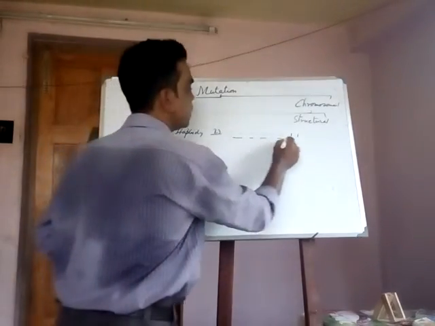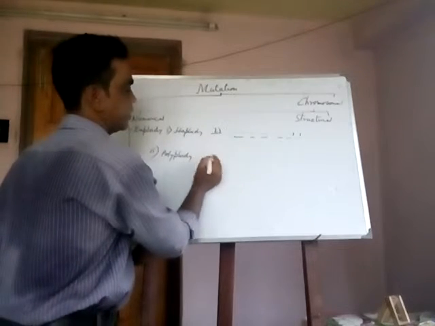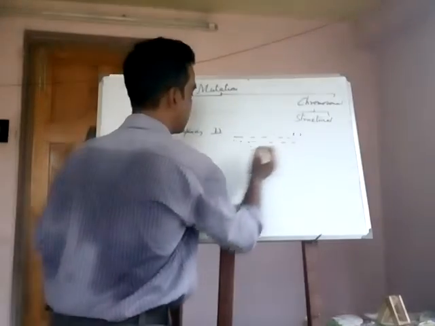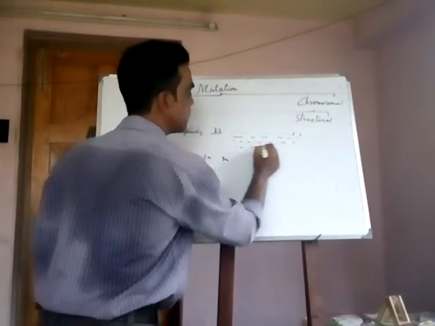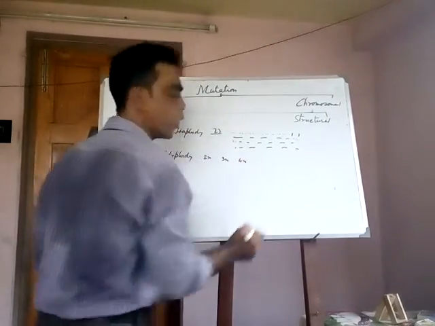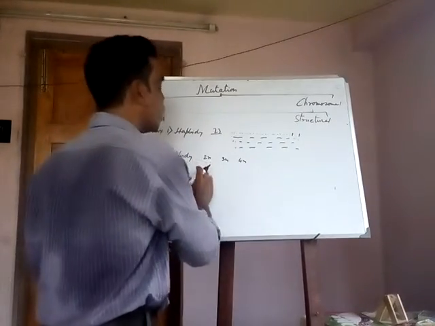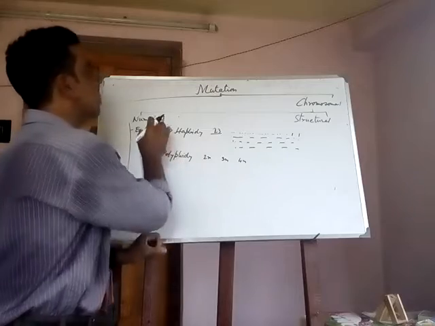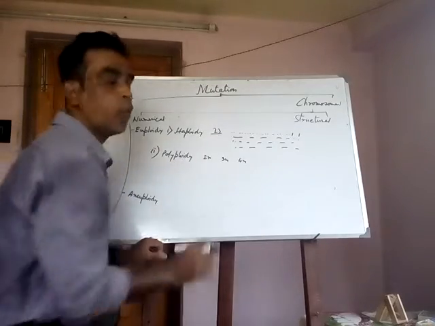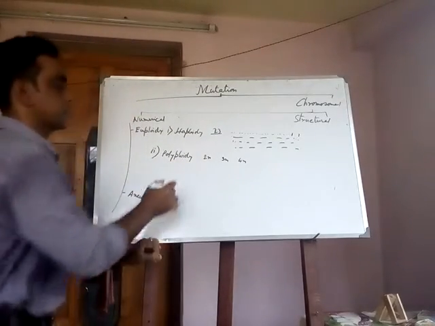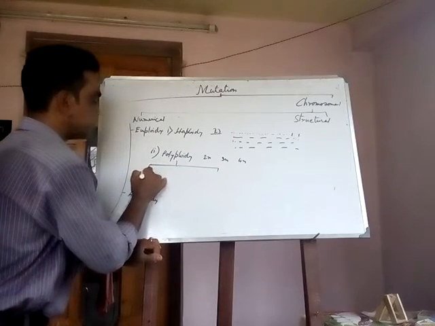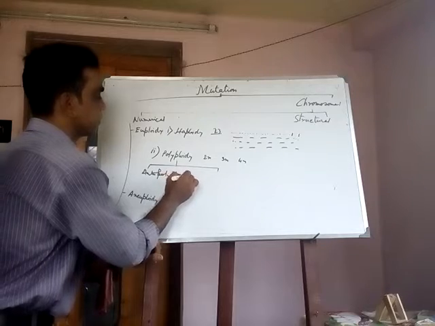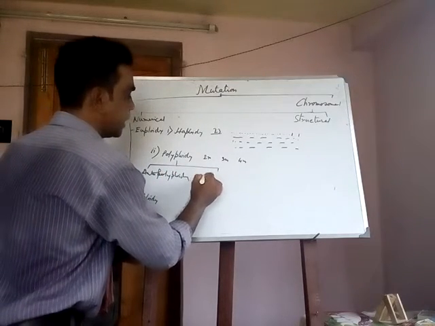When it is 2 sets, that is diploidy, 2n. Three sets of chromosomes is triploidy. Four sets of chromosomes is tetraploidy. Two and greater than two sets of chromosomes found in this type of numerical change or mutation is called polyploidy. It is of two types: autopolyploidy and another is allopolyploidy.